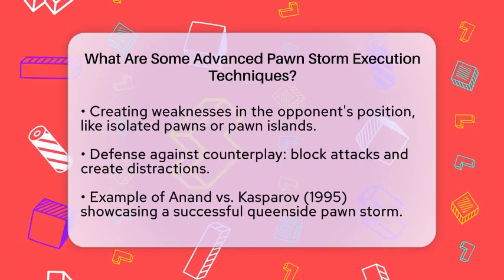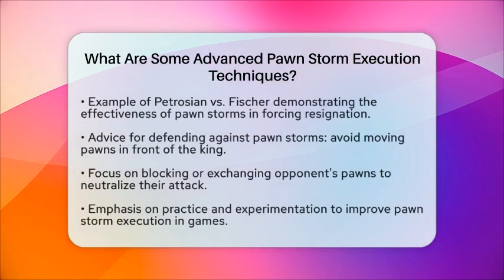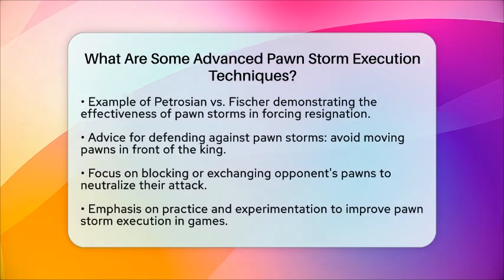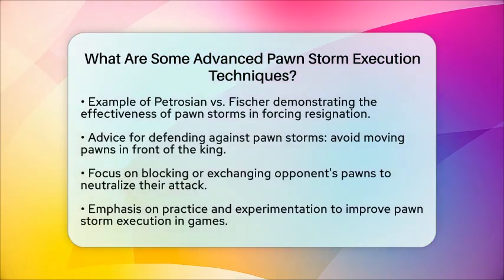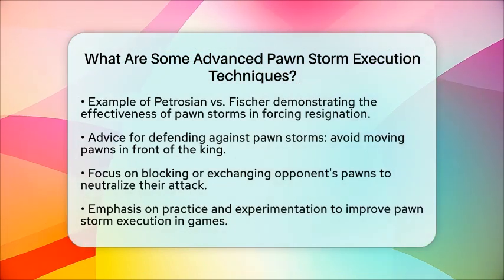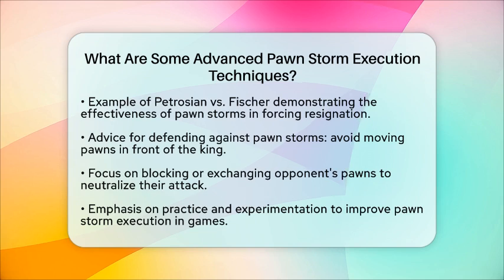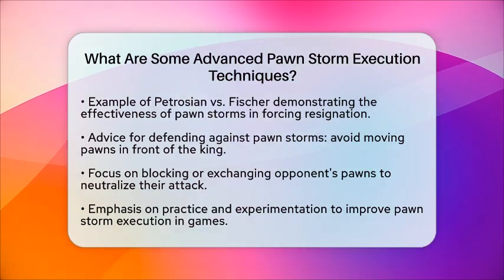Another notable example is the match between Bobby Fischer and Tigran Petrosian. Petrosian's use of a pawn storm forced Fischer's resignation, showcasing how this tactic can create unstoppable threats when combined with strong piece play. When facing a pawn storm, avoid moving your pawns in front of your king.